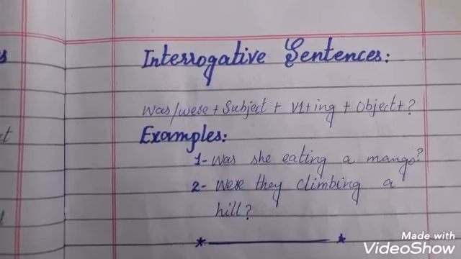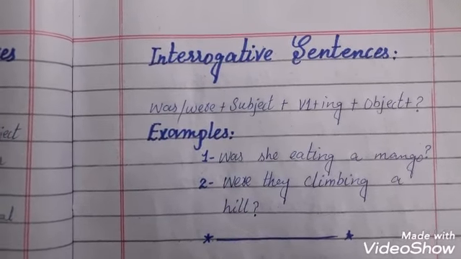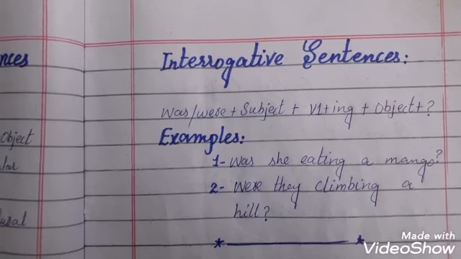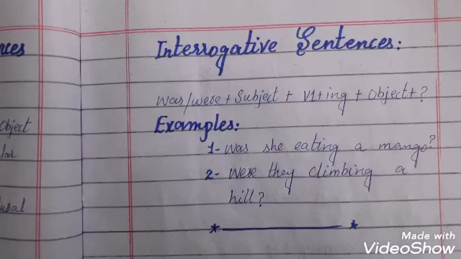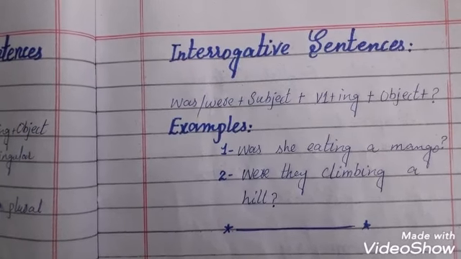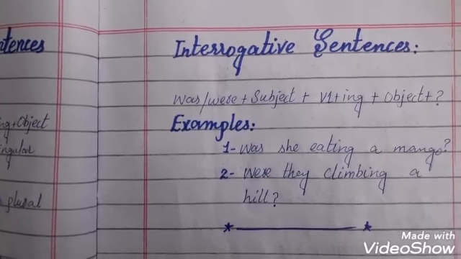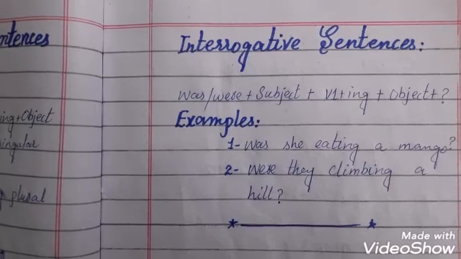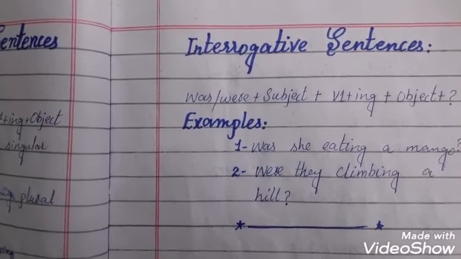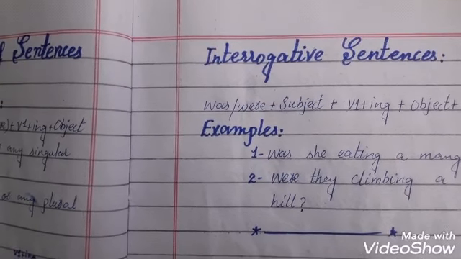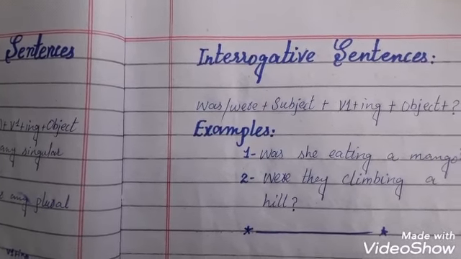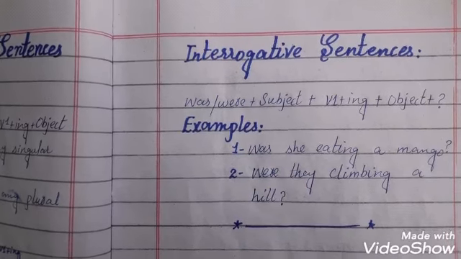So students, this was our past continuous tense or past progressive tense. Keeping in view the examples of positive, negative and interrogative sentences, you will make 10 sentences of each. 10 positive sentences, 10 negative sentences and 10 interrogative sentences in your homework notebooks.